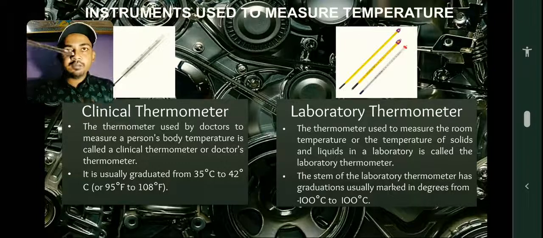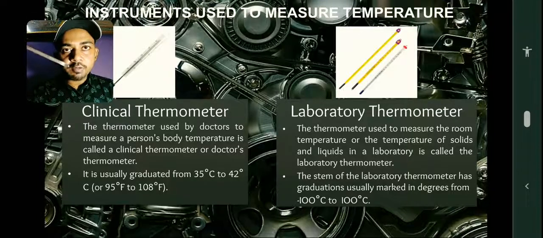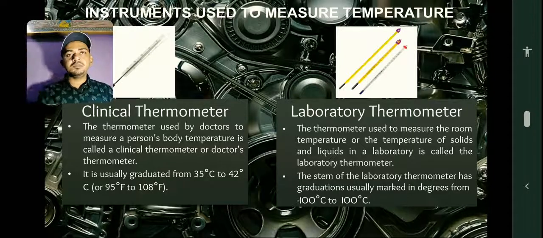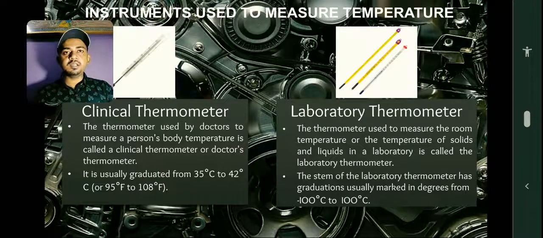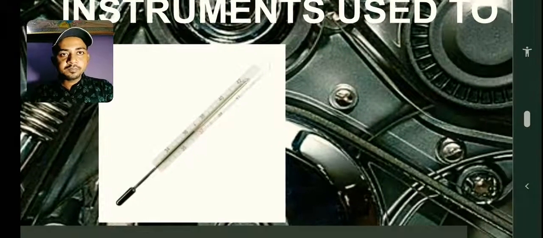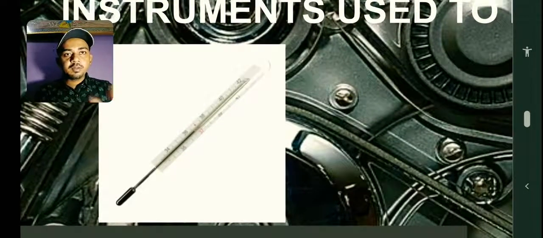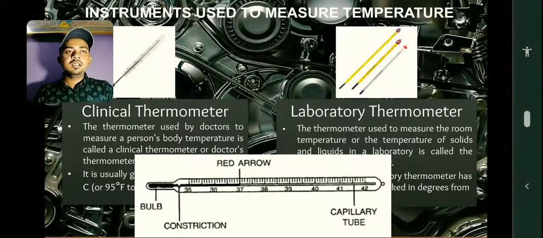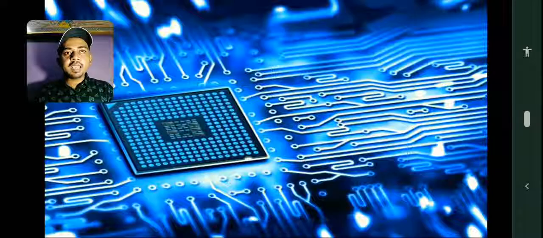If I were able to show you, I would have, but the inscription is very small. So here in this image you can see from 34 or 35 to 42 and so on. So this is very clear, I guess.